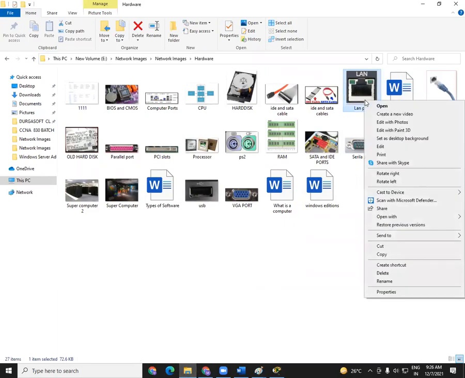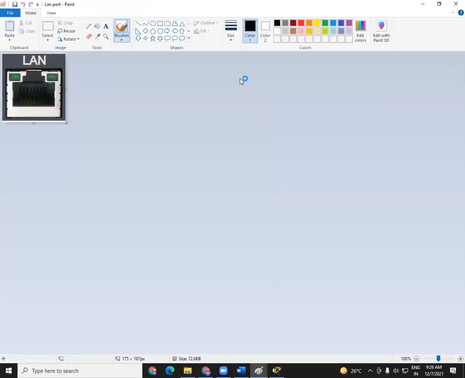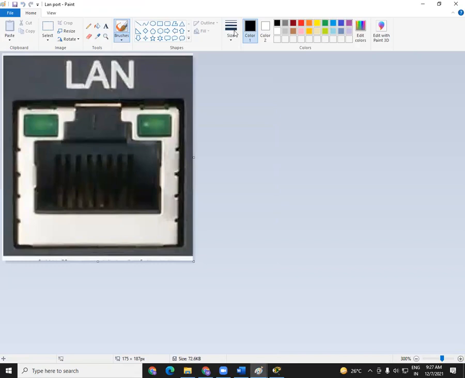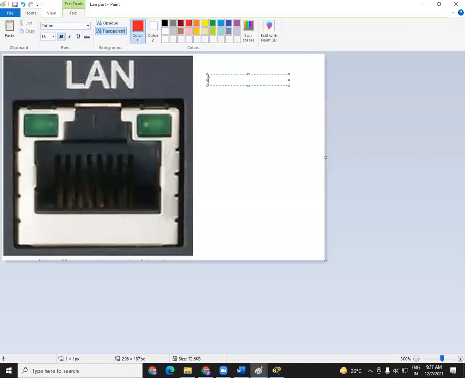You can just go and check your computer again. A port will be there on your computer or a laptop like this. And the same sort of port will be there on your Wi-Fi router also. This port is called, there are many names.